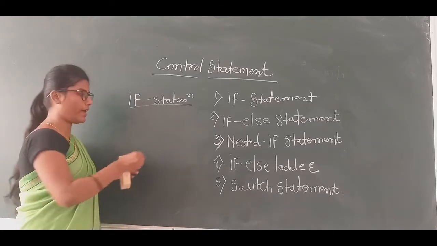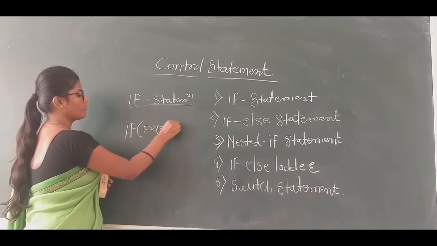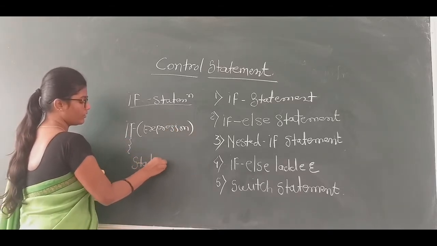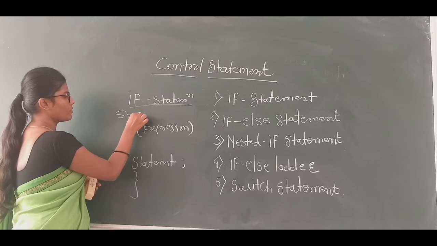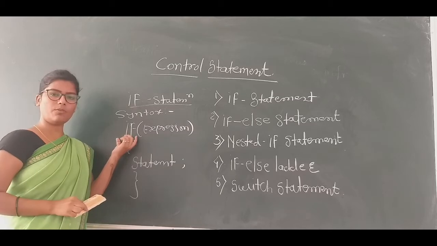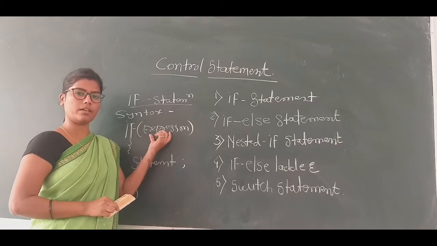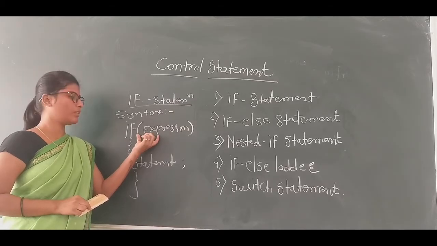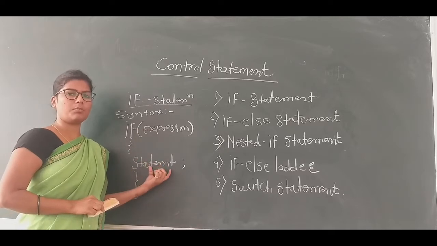Let us see the syntax. if, in brackets expression, curly bracket open, statement, semicolon, curly bracket close. This is the syntax of the if statement. To define the if statement we use the if keyword. In expression we check multiple conditions and provide a decision or result. In statement, if the expression is true, then the statement is executed. If the expression is false, then the statement is skipped.